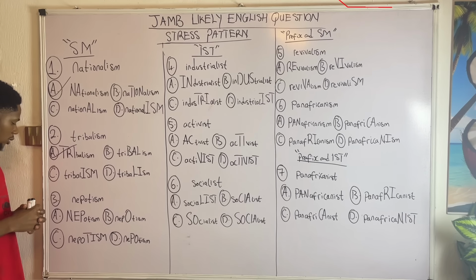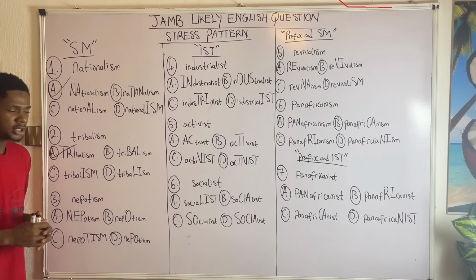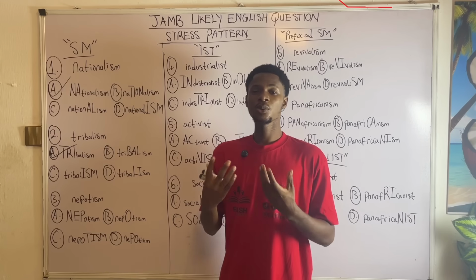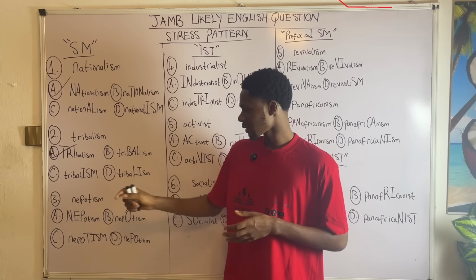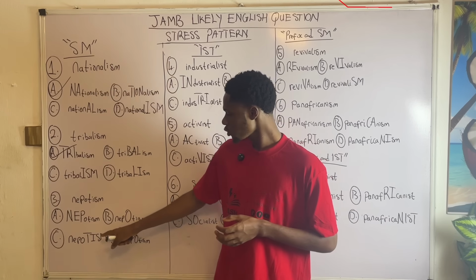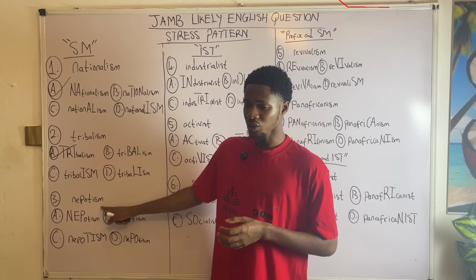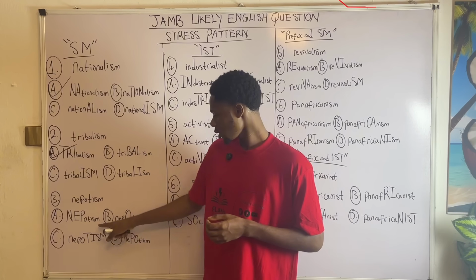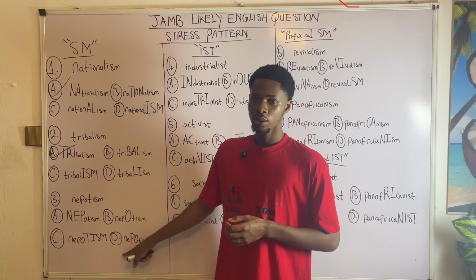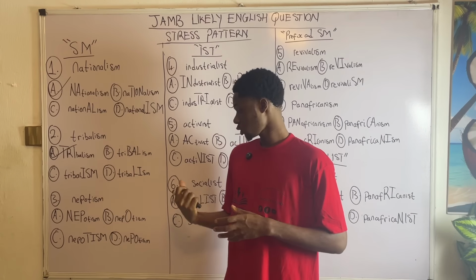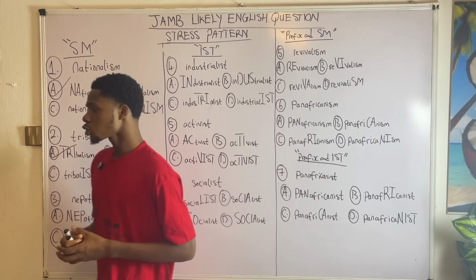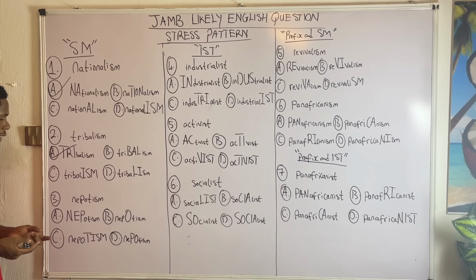Now, question 3. Question 3 on the board gives us nepotism. How is nepotism being stressed as a word? The same rule applies. But before I rehearse the rule with you again, what do you think will be the answer? I would like you to pause the video and attempt question 3. Where do you think nepotism is going to be stressed, according to the rule I've given you? Is it option A, B, C, or D? You can pause the video, attempt the question, drop it in the comment section, and once you are done, play the video to see the right answer on the board. Now I'll go straight to picking the answer. Nepotism is stressed on the first syllable.